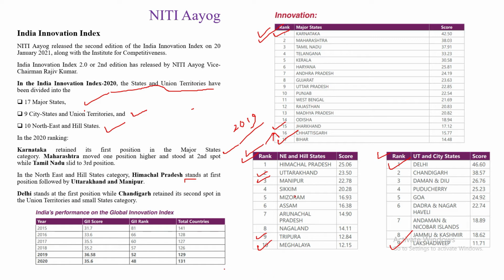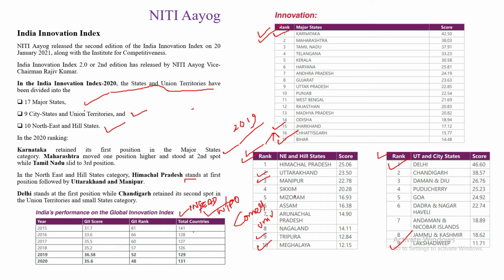Now you may have heard about the Global Innovation Index. See, this is the Global Innovation Index. This is also a very important index. And who releases this? This is released by INSEAD. Try to know INSEAD, WIPO and Cornell University. These 3 organizations release the Global Innovation Index, and this is at the global level. This is very important.